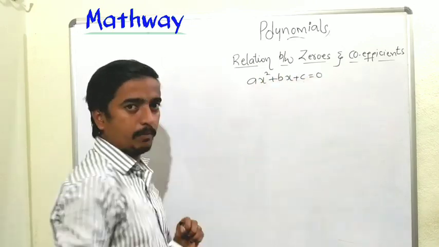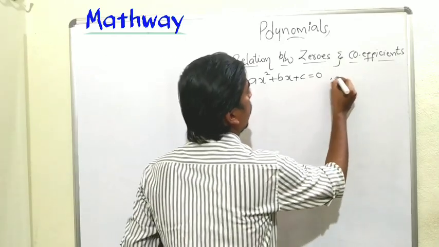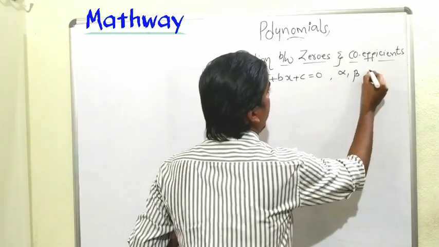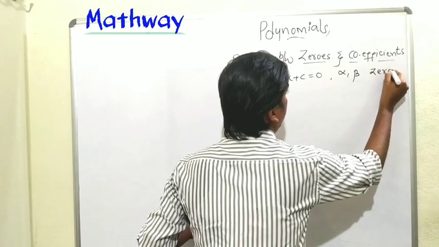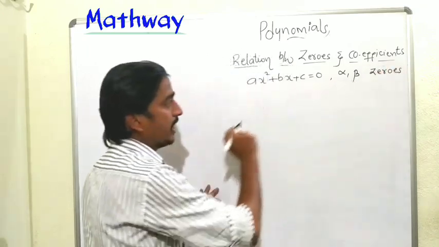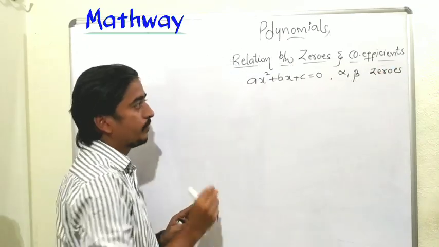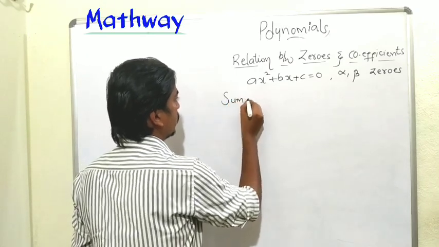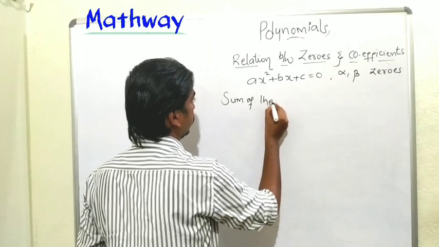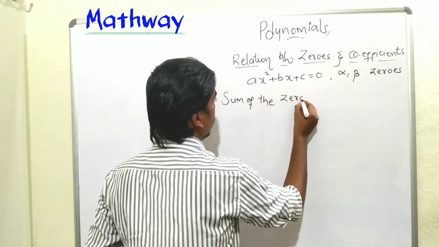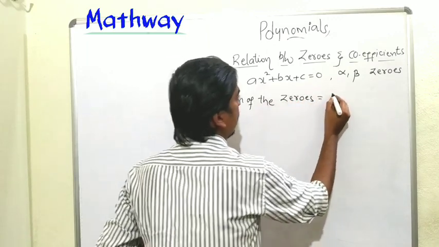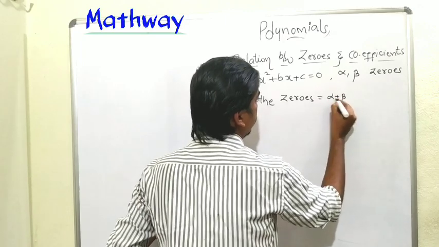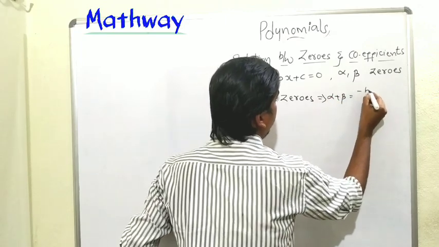If alpha and beta are the zeros of this polynomial, then the sum of the zeros, alpha plus beta, is equal to minus b by a.